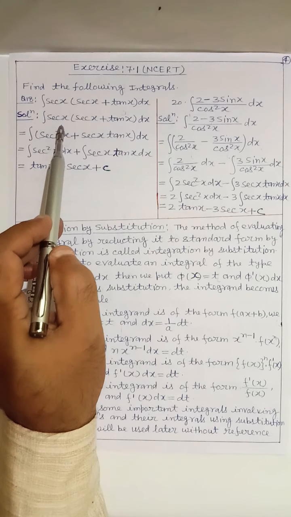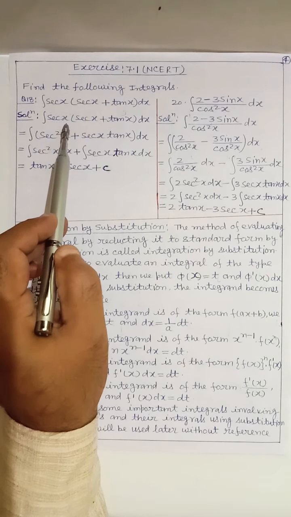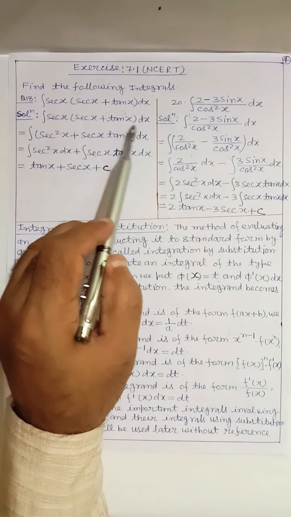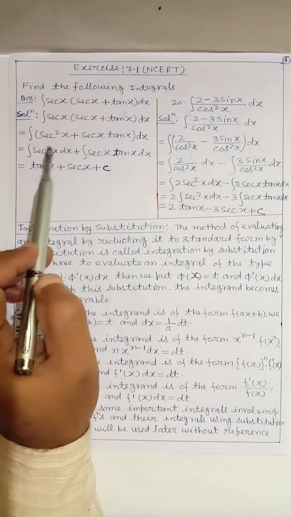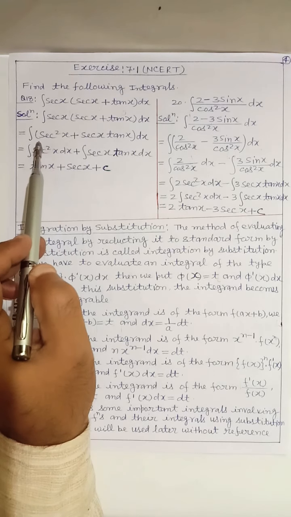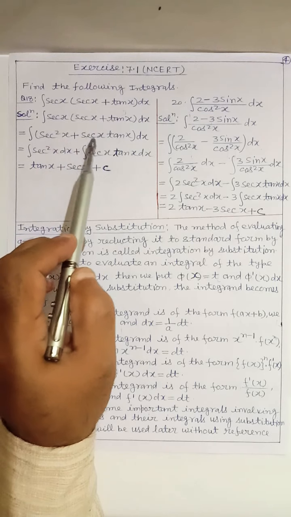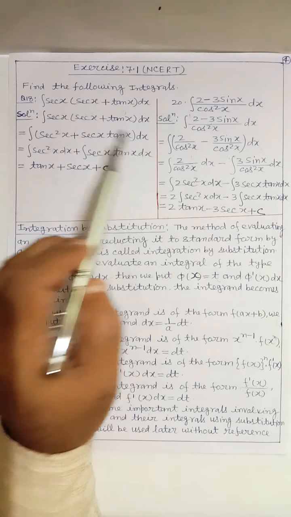Here we have the integral of sec x (sec x + tan x) dx, and here we multiply sec x, we get the integral of (sec² x + sec x tan x) dx.